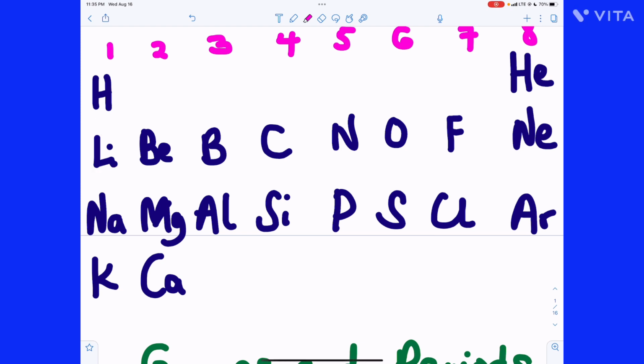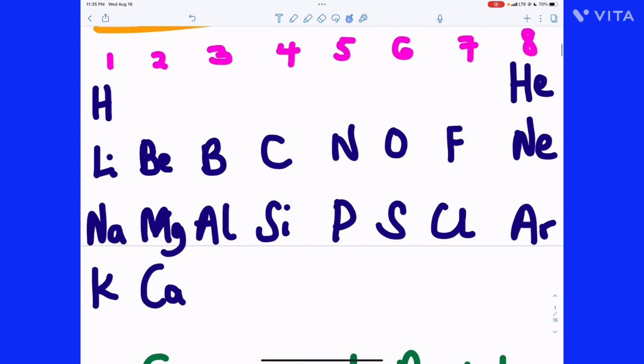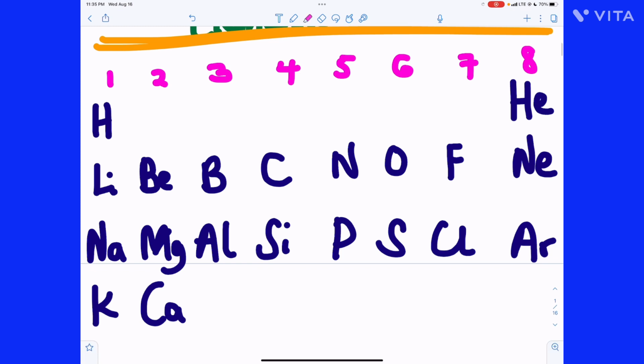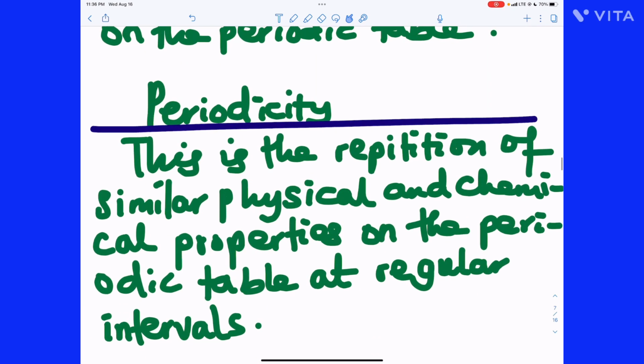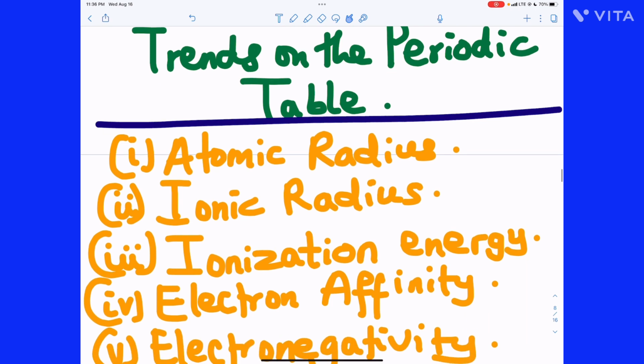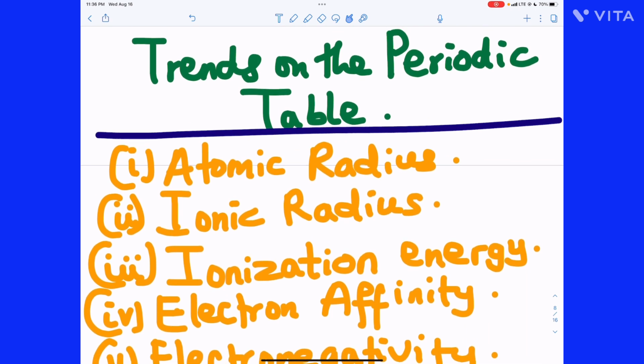That's what we refer to as periodicity, the reoccurrence of similar physical and chemical properties at regular intervals on the periodic table. So let's go back to where we are. That's periodicity. Now we go to trends on the periodic table.